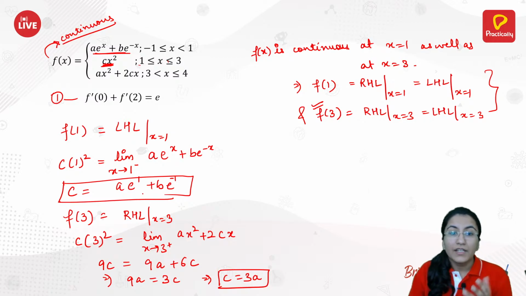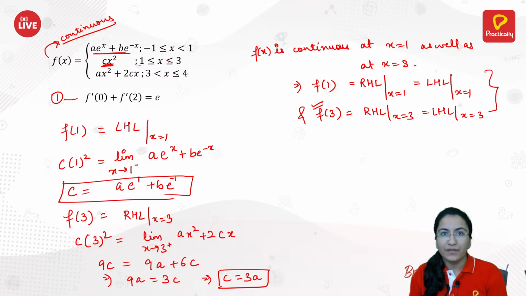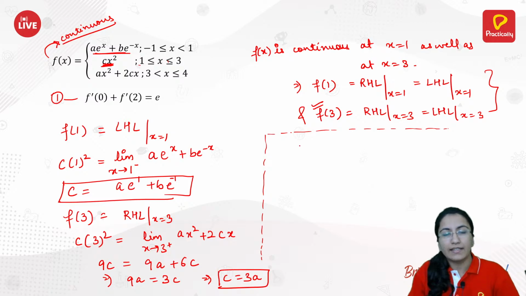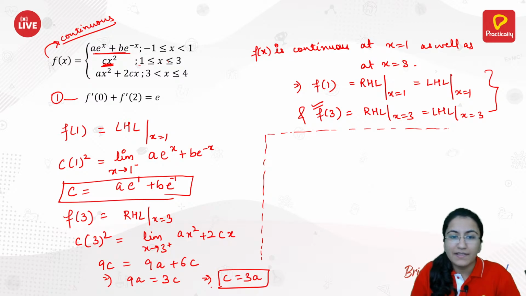From the first one, you can write b in terms of a. How would this be helpful? We will see. What we are doing is writing all the given variables a, b and c. A we are treating independently because we need to calculate for a. We are writing b and c, the two other variables, in terms of a. So we have c in terms of a. Using this we can write b in terms of a. How? You have c is equal to 3a here.